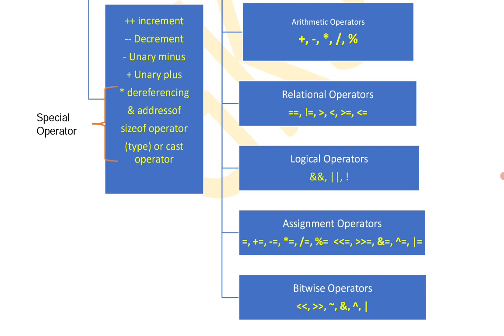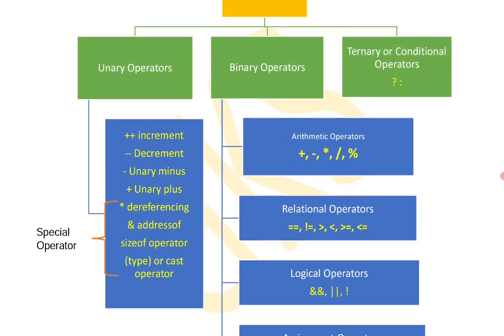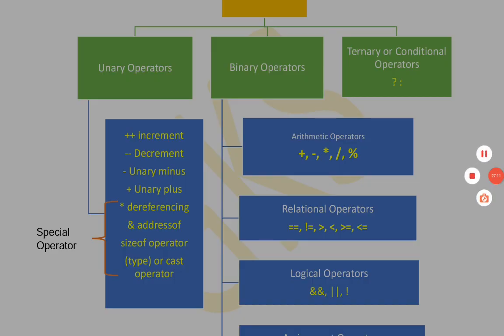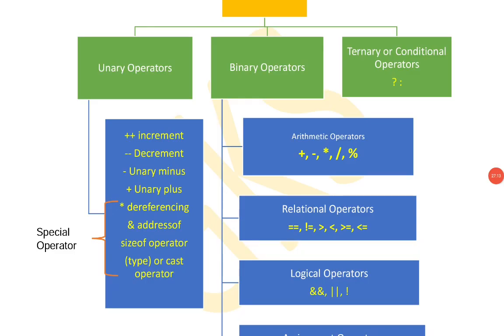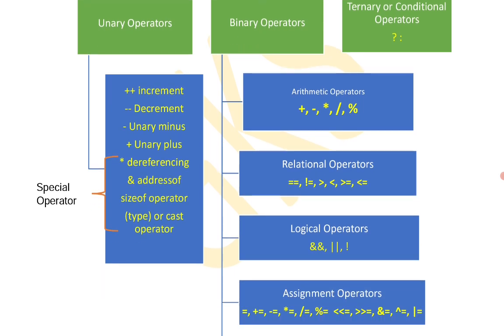Bitwise operators generally operate on binary numbers or binary digits, such as left shift and right shift. So all these are binary operators. What is a binary operator? Binary operators require two operands. Two operands means either two constants, two variables, a combination of a variable and a constant, or two expressions and combinations of them. So these are the binary operators.